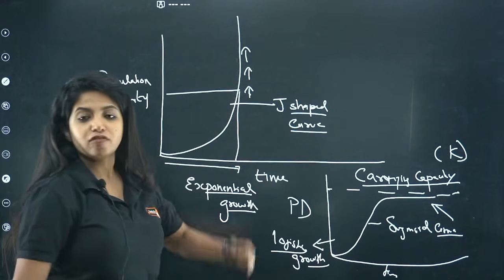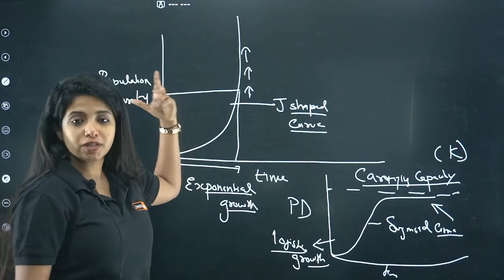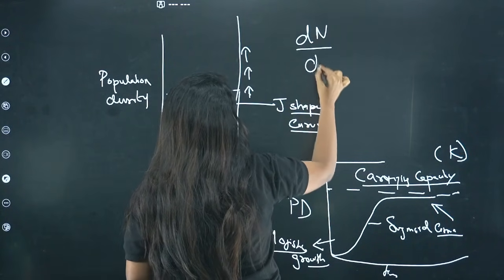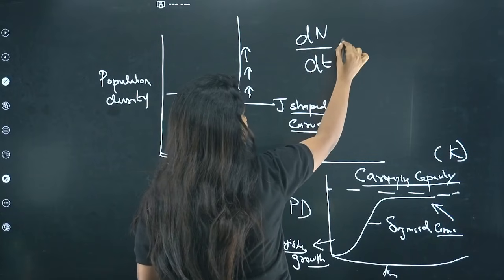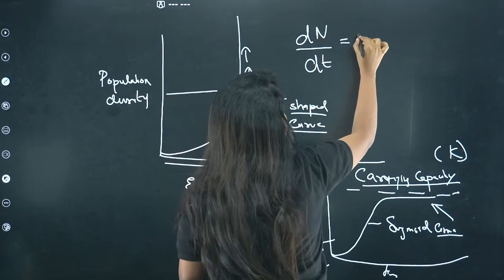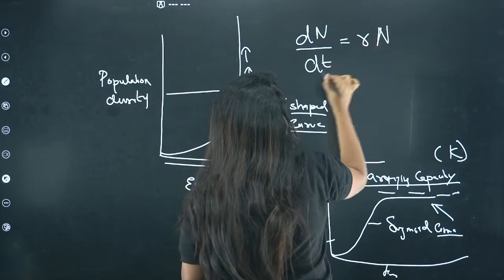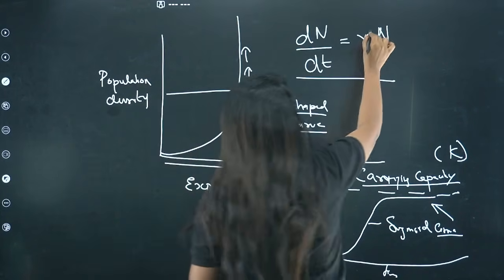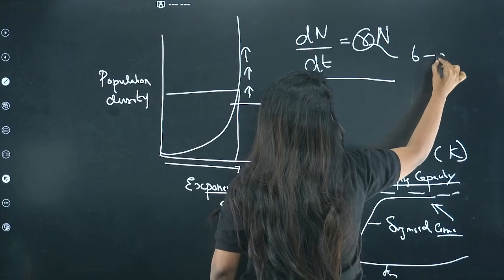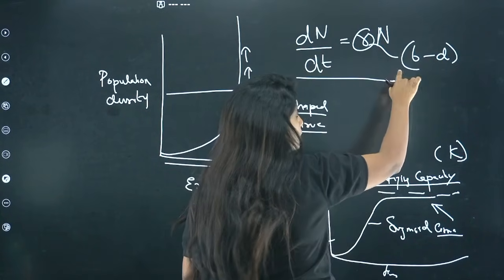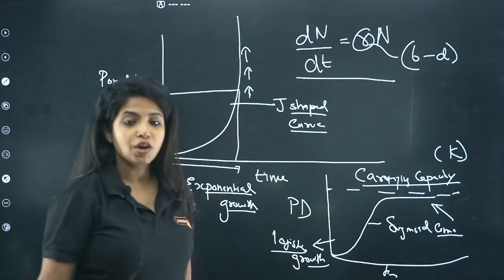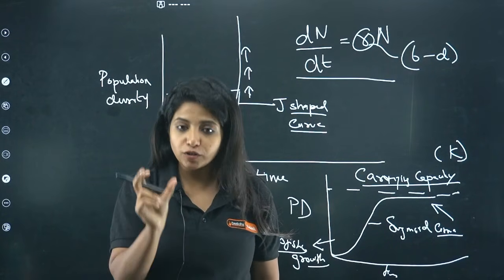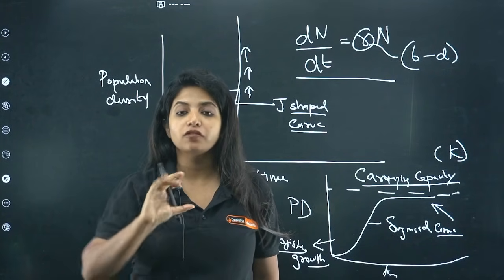So whenever you have to understand the population density, you have a formula, dN by dt. dN by dt is the population density after a particular point of time. And you write this particular formula: dN by dt is equal to rN, where r stands for birth minus death. Birth minus death is equal to r. You also call it the intrinsic rate of natural increase.